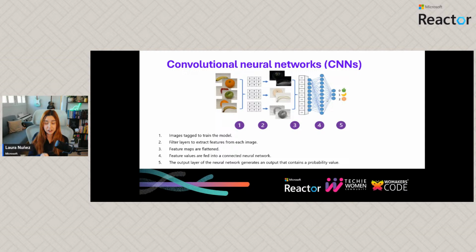Thanks to the features we can recognize on each image, the neural network is going to be able to find out, based on the features, if the image is a banana, if it's an orange, or if it's an apple, because it contains more features of an apple than of a banana, for example, right? So that's how convolutional neural networks work.